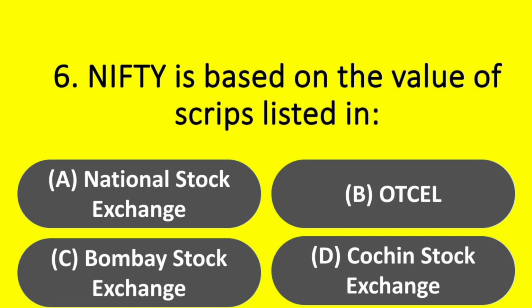Next question. Nifty is based on the value of scrips listed in option A. National Stock Exchange, option B. OTCEI, option C. Bombay Stock Exchange, option D. Cochin Stock Exchange. Answer option A. National Stock Exchange.